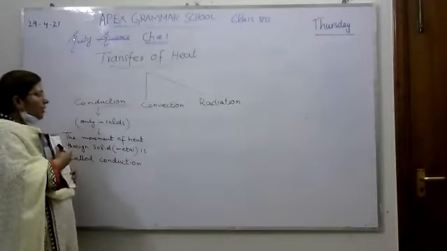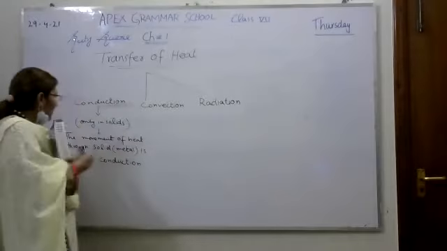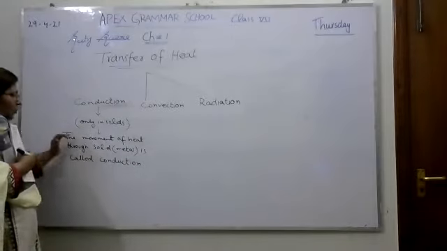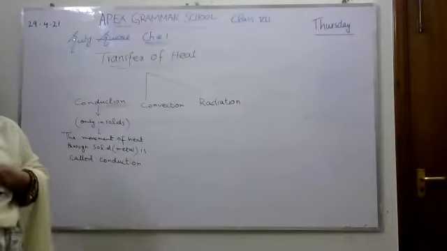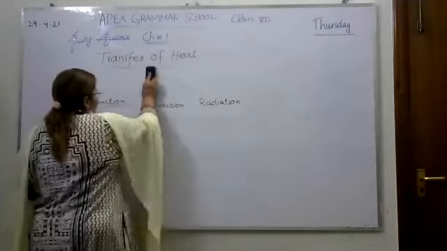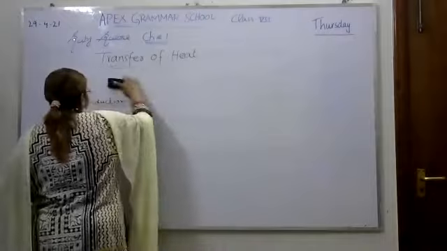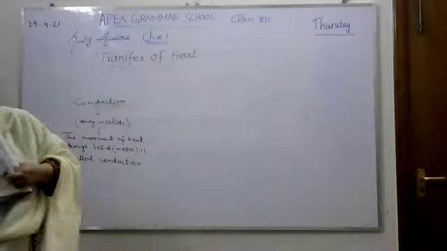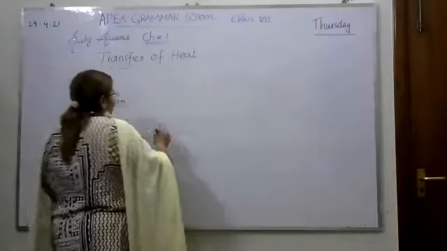After conduction, because we have discussed in the definition the movement of heat through solid, for example metal, I will first discuss the metal. So what are metals?